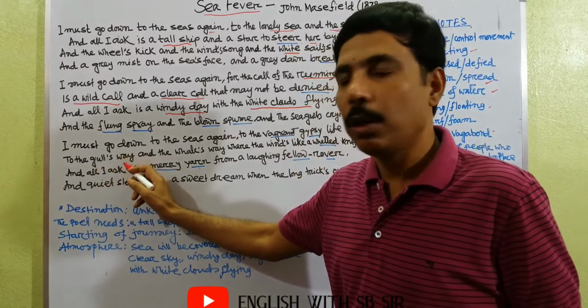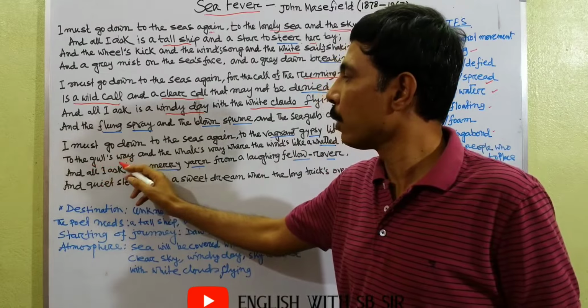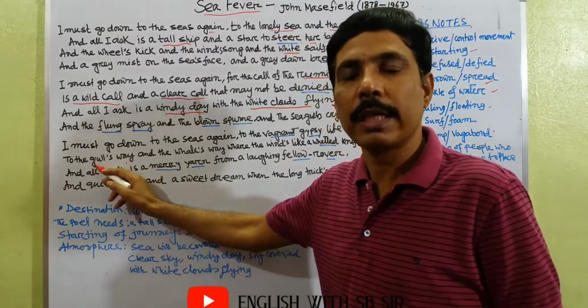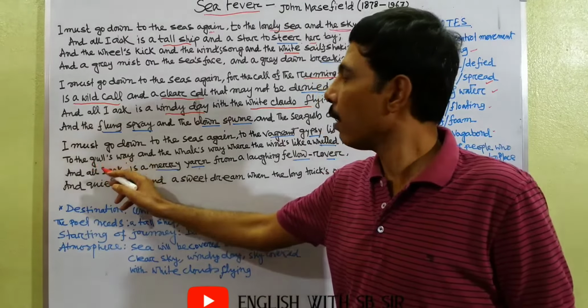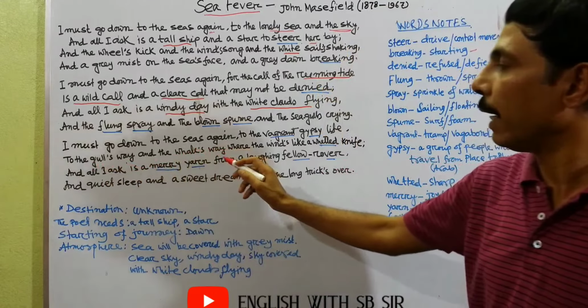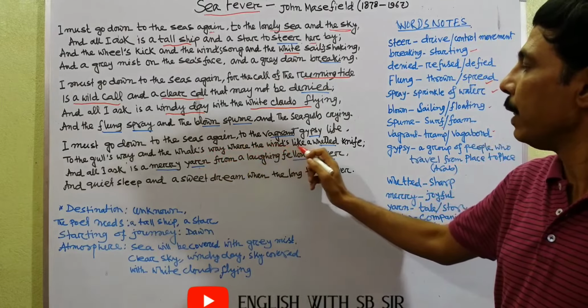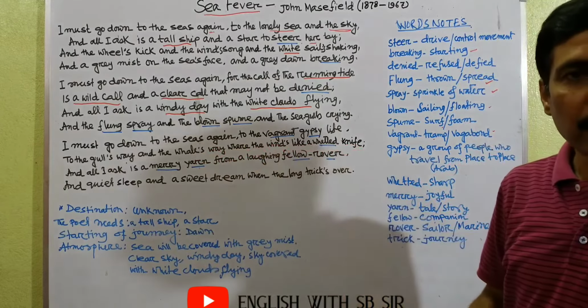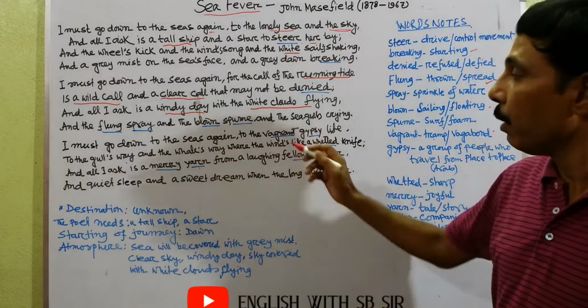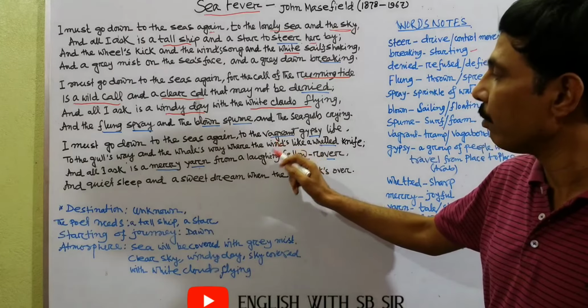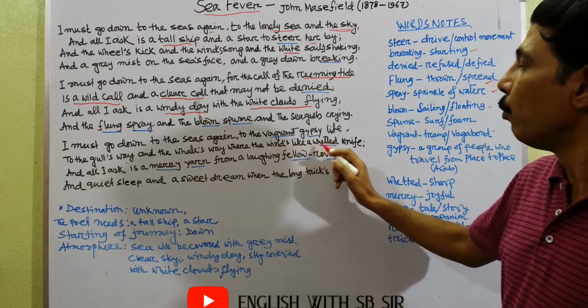Here, gypsy life to the gulls' way. How long will he go? He will go to the gulls' way. Gulls means seagulls. The seagulls' way where the seagulls are flying, and the whales' way where the whales are swimming, where the wind is like a whetted knife. That means when the poet starts his journey, he will reach farther and farther until the wind is like a